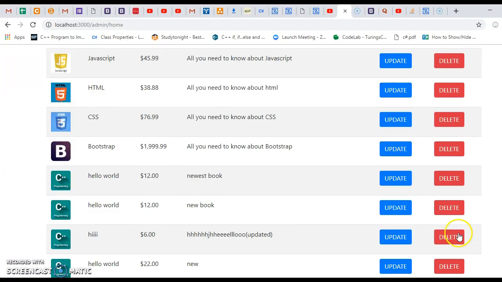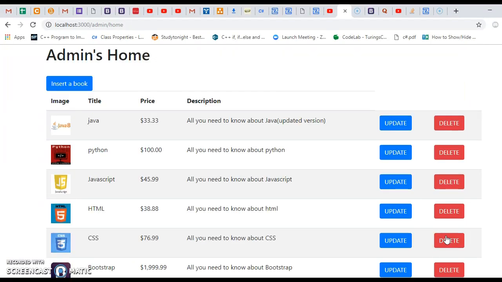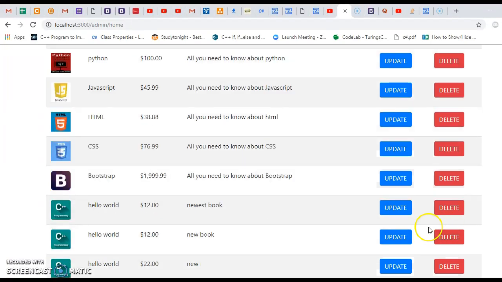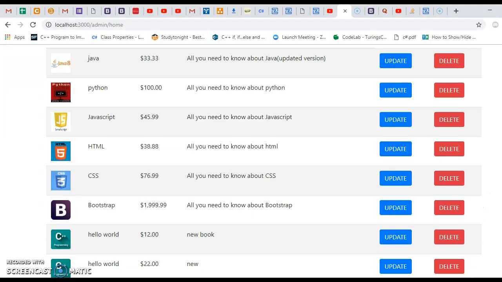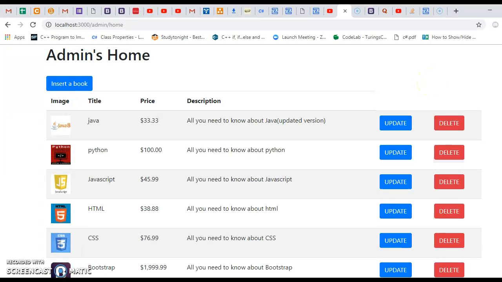So I can just click here, delete. As you can see, deleted. So I'm going to delete newest book. As you can see, deleted. Then I'm going to try to update something.